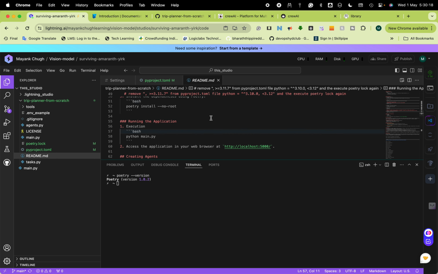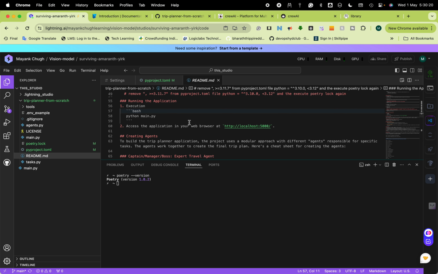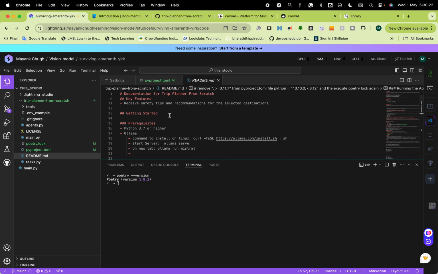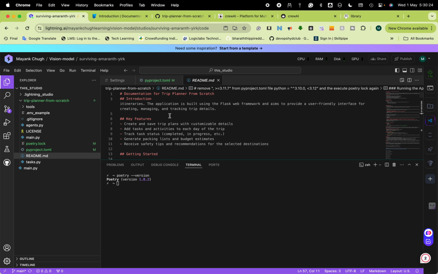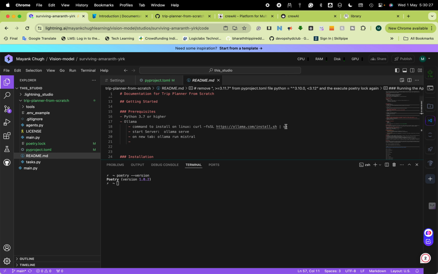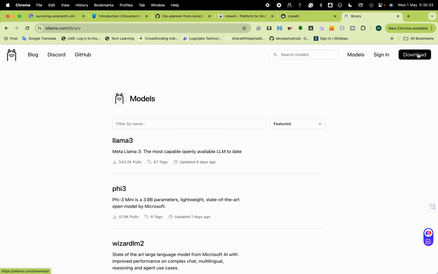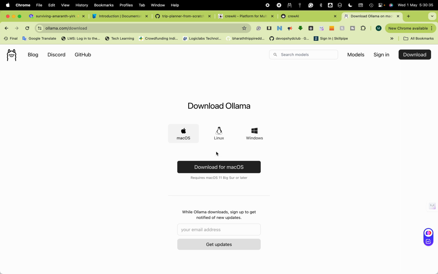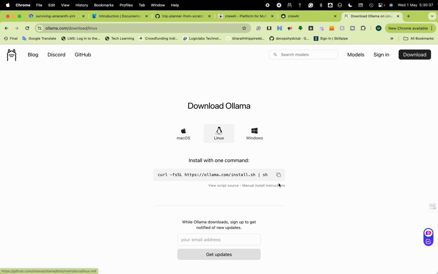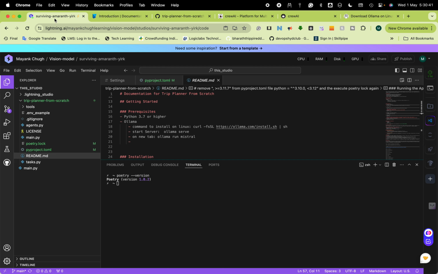Now let me go to my file, and you are getting from where you have left. Now you have to install Ollama. You will go and install Ollama from ollama.com. For Linux, you have to download with this. I already commented it here, so let me paste it.